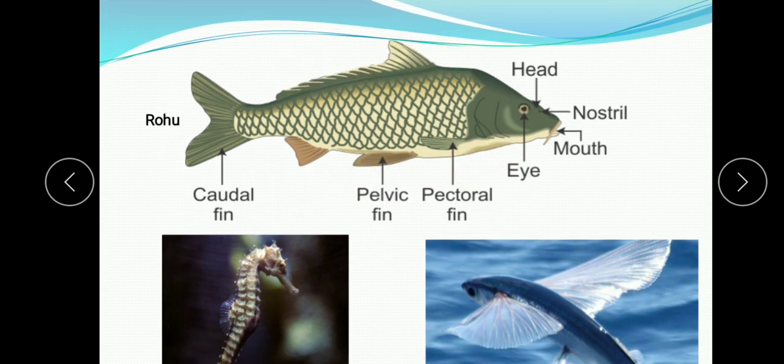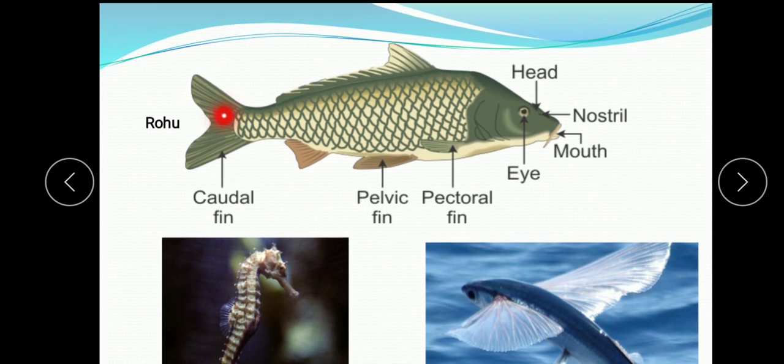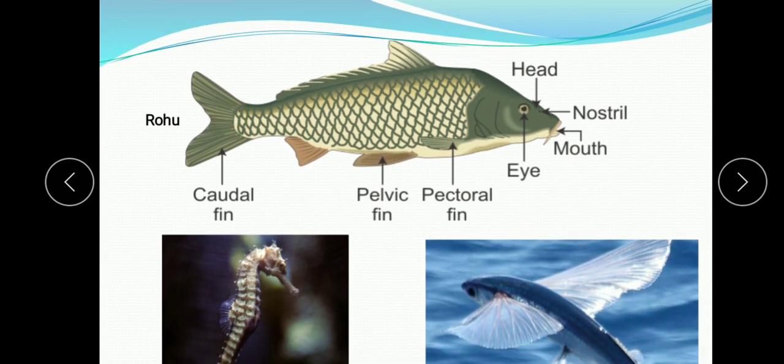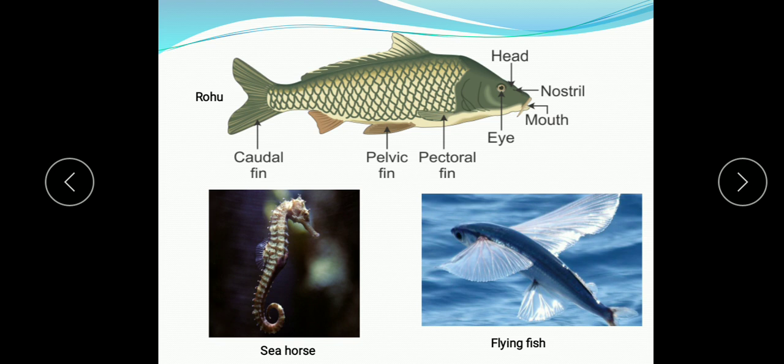This is the dorsal fin, and this is the caudal fin. Okay, that is the tail fin. It has the homocercal condition, means both the lobes in the tail fin are equal. So, understood children, the key features of the osteichthyes. This is another example, seahorse, and this is flying fish.